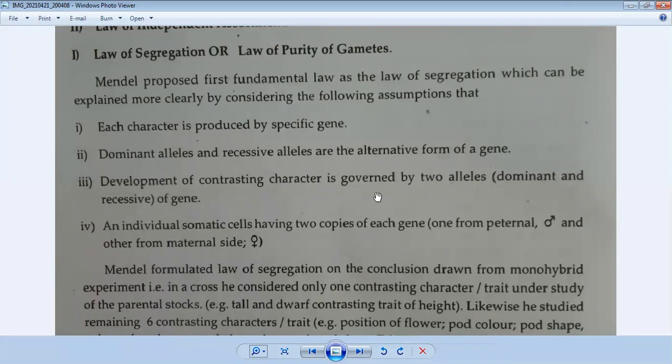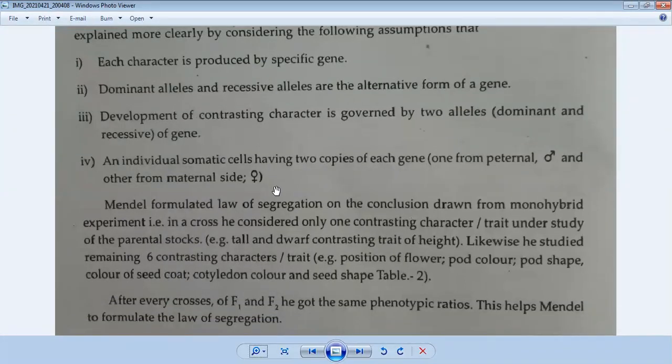Development of a contrasting character is governed by the two alleles, dominant and recessive, of the gene. Contrasting characters such as tall versus dwarf, yellow versus green, round versus wrinkled will be governed by the two alleles. Separate alleles are there to express the particular characteristic, so there will be no mixing of characteristics. An individual's somatic cells have two copies of each gene, one from the paternal side, the male, and the other from the maternal side, the female.